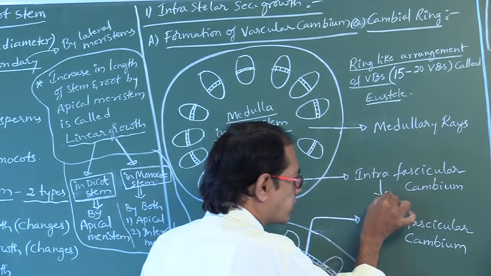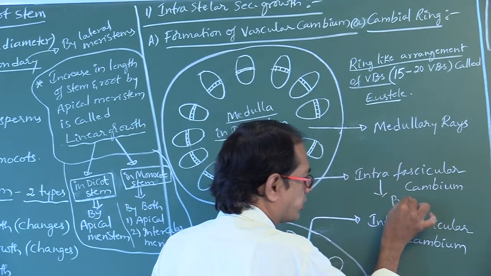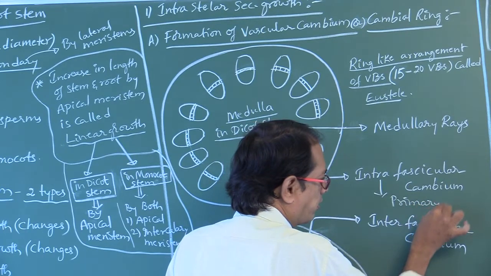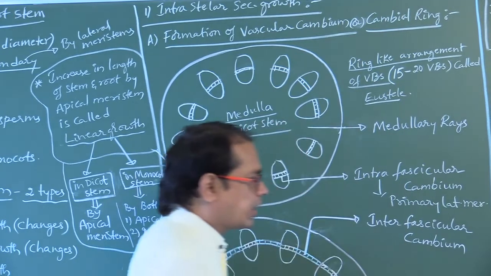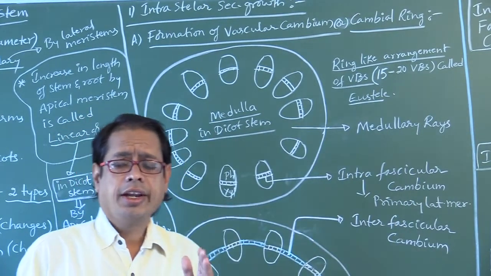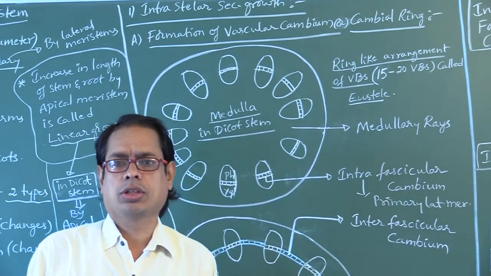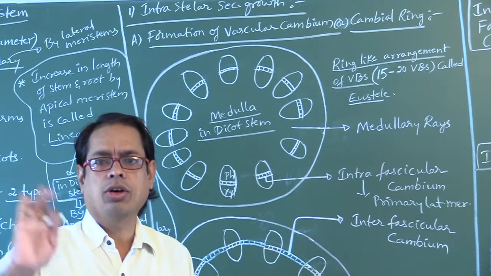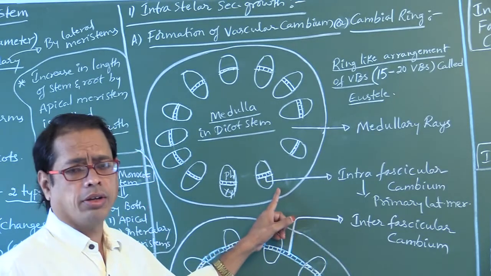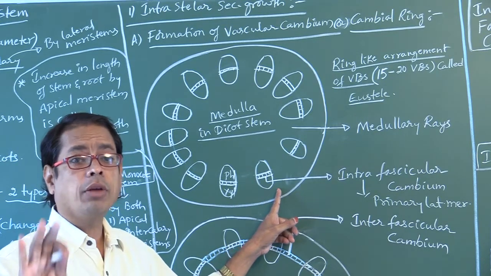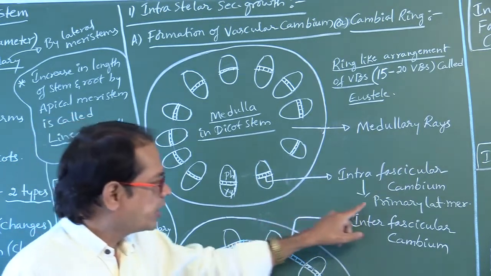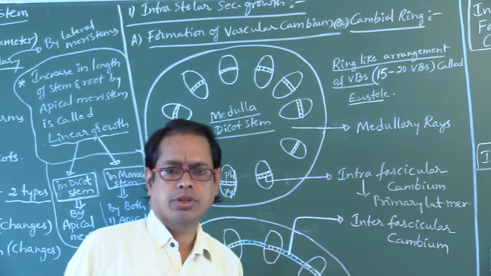This intravascular cambium is a primary lateral meristem. That is, it is formed during primary growth, not during secondary growth. That one you have to remember. It is not formed during secondary growth. It is formed during primary growth. That's why it is called primary lateral meristem.